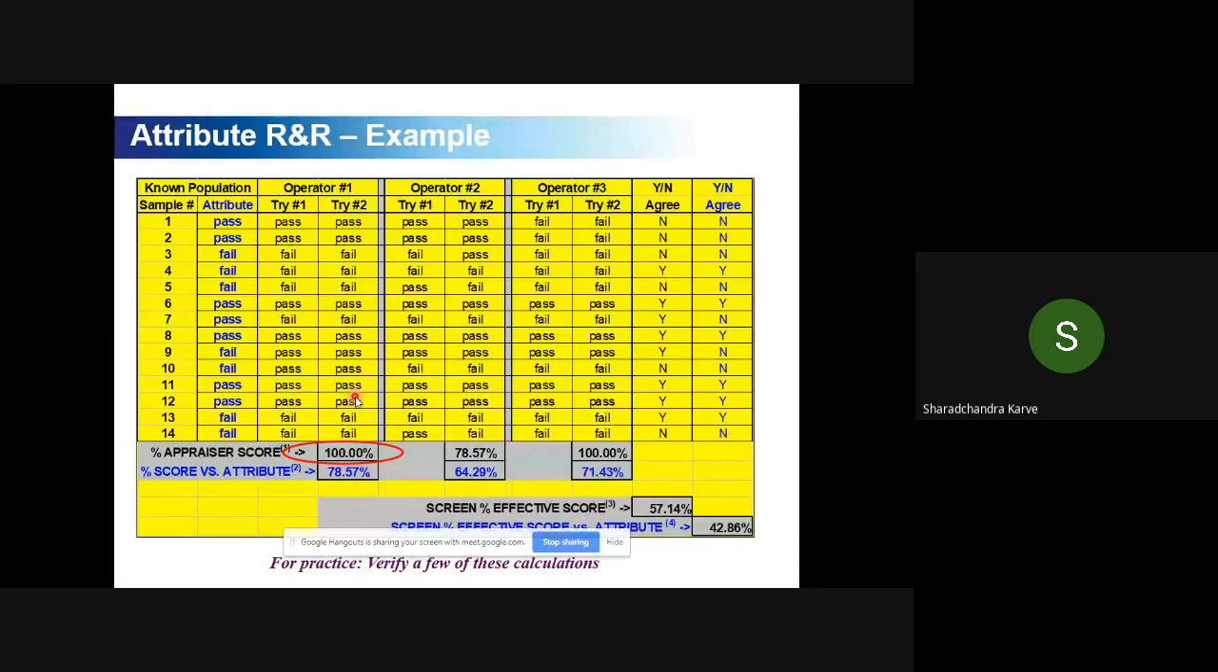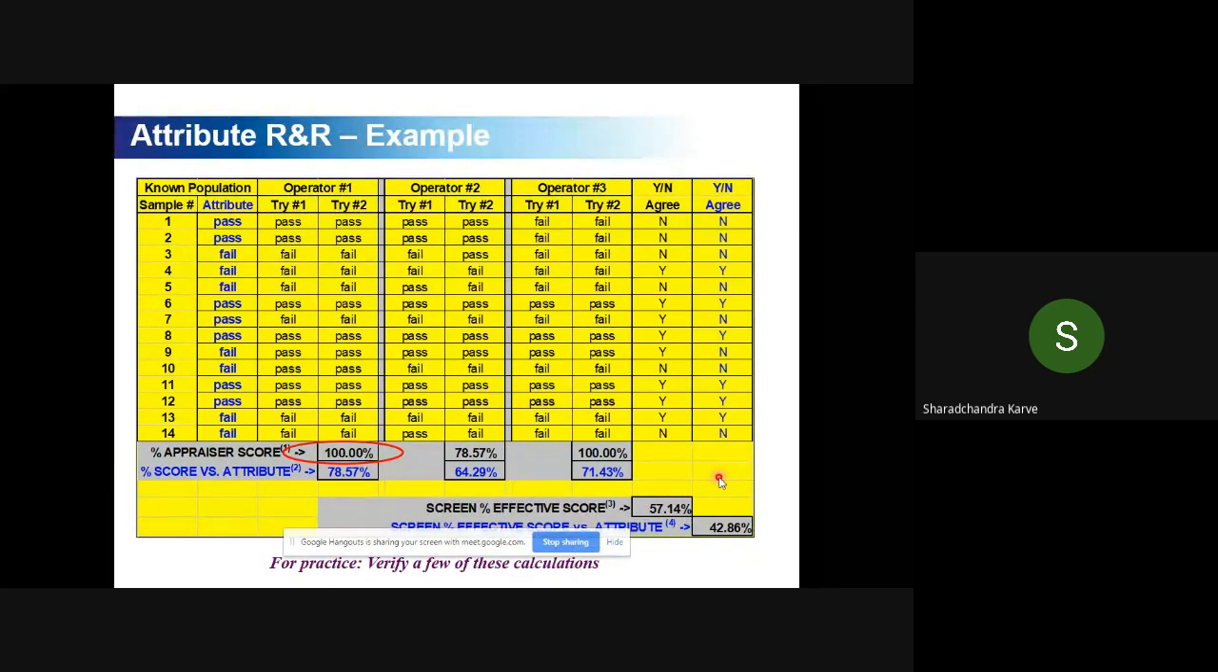May not be, because there is no consistency among the operators and it is not matching with the accuracy. Only 42% is matching with the accuracy, and reproducibility is only 57%. So it becomes mandatory for me to set right the measurement system first and then go for an actual improvement in quality, so that it will reflect in real quality. That is the emphasis of measurement system analysis.